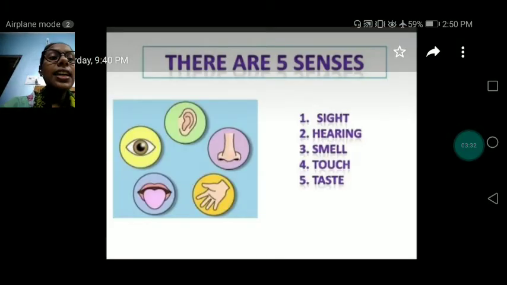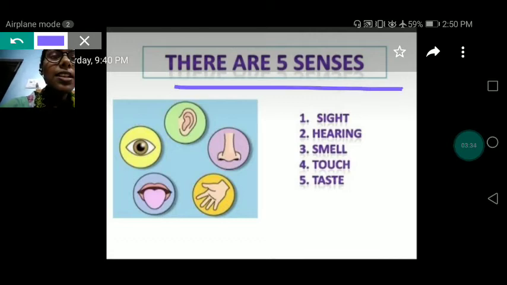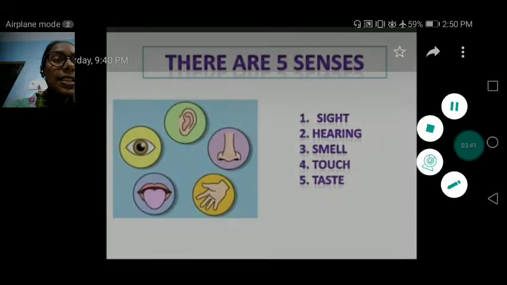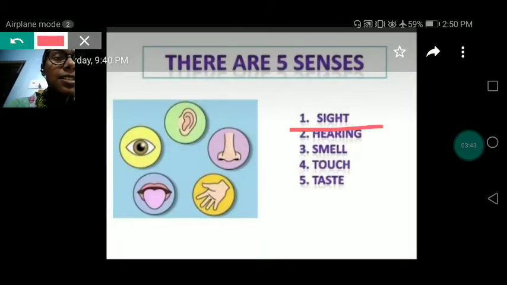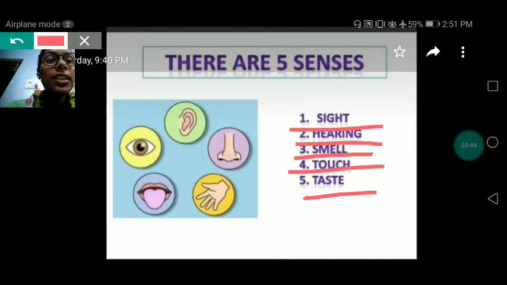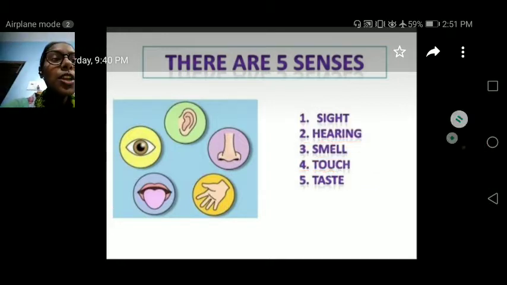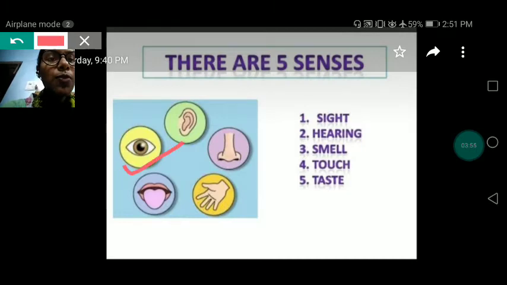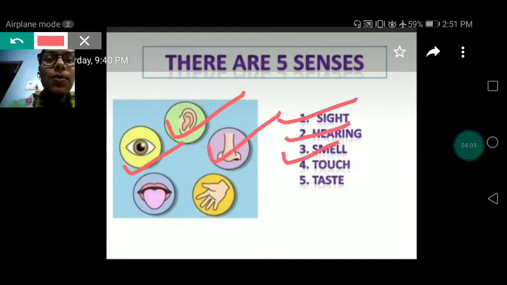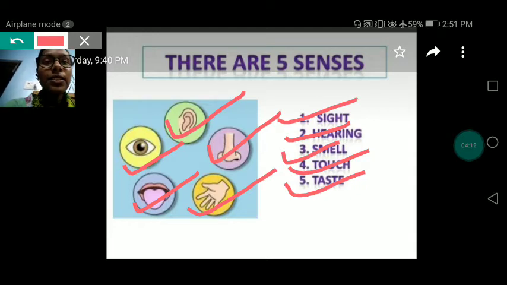Next. There are 5 sense organs. How many sense organs do we have? We have 5 sense organs. Let's see. The first one is sight, hearing, smell, touch, taste. Here the work is done. Means, my dear, with the help of eyes we can see. With the help of ear we can hear. With the help of nose we can smell. With the help of tongue we can taste. With the help of skin we can touch or feel. Yes? Next.